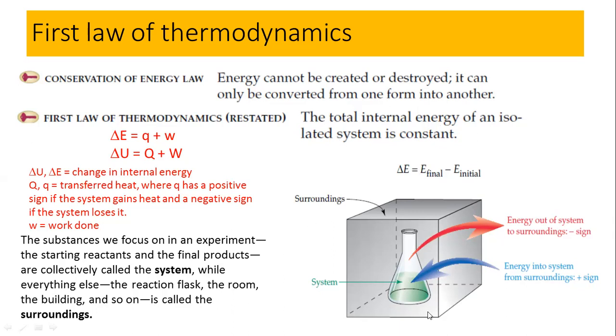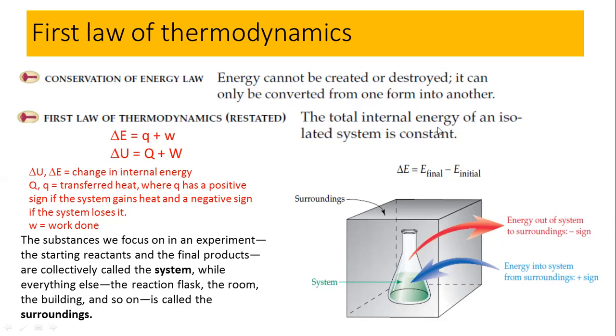If this is the system, as you know from the previous video, the system is whatever the area or the study under consideration. And here, if a reaction is going on, the reactants and the final products are collectively called the system, and outside of this system, everything is called the surrounding.